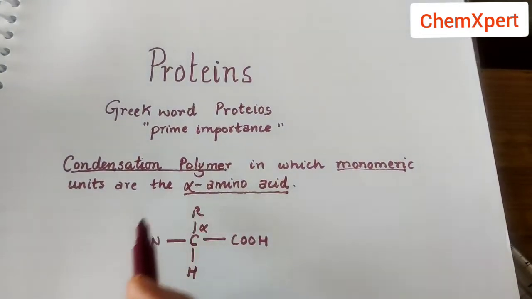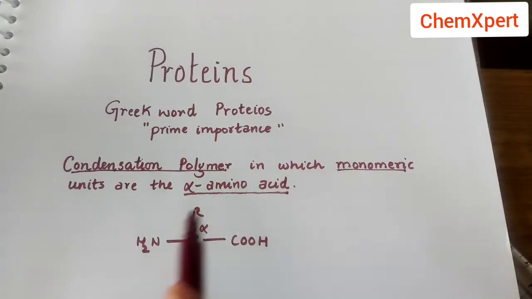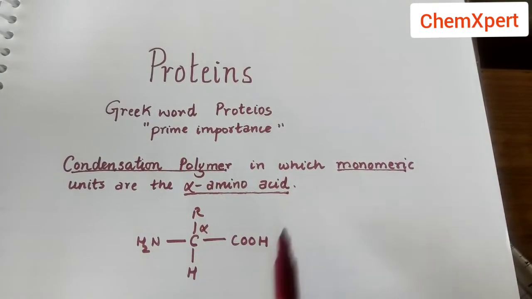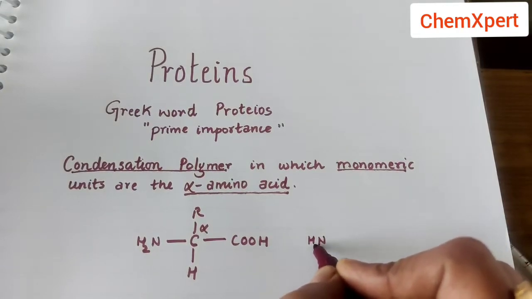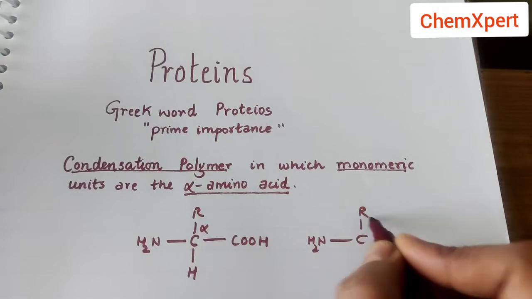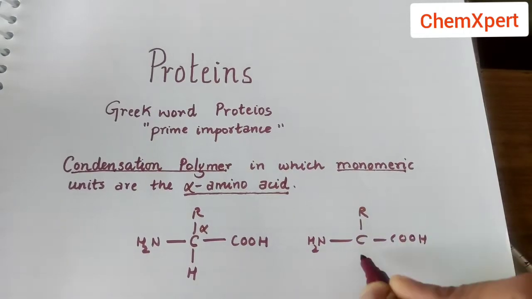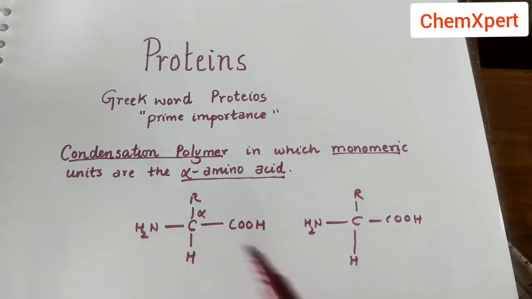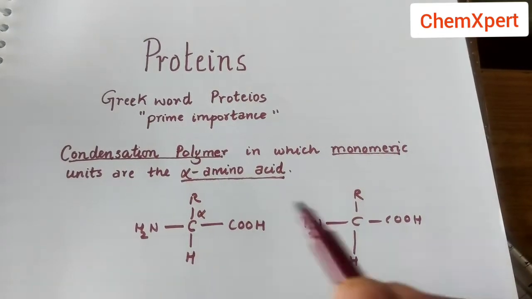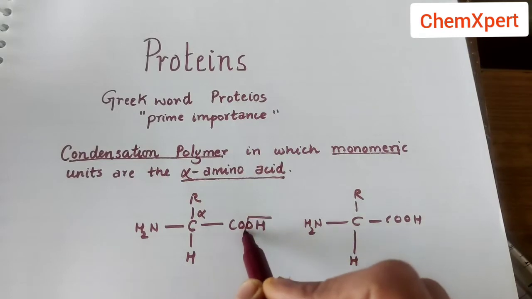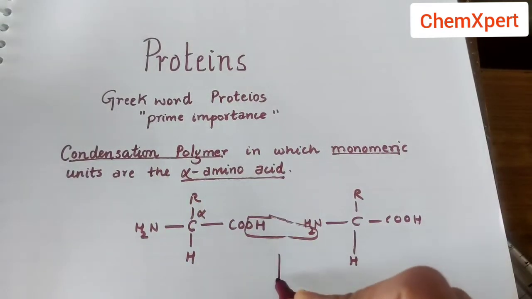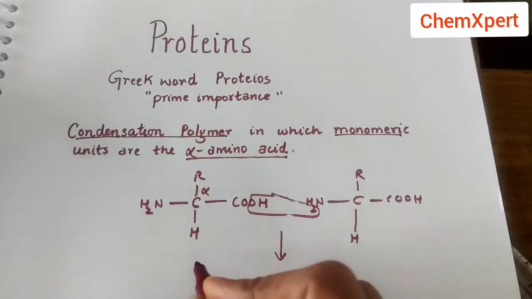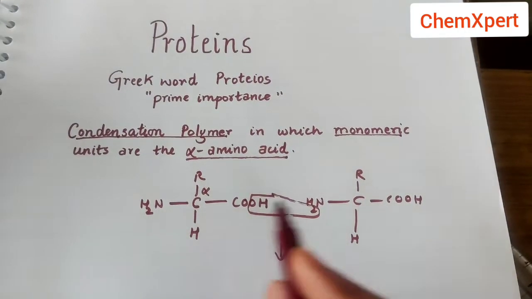So now this is one monomer, this is one unit. When we combine a number of units like this, just for example I am taking one more unit of this alpha amino acid like this, and now we are condensing it. Condensing means there will be addition by removal of a molecule. It can be water or it can be something else. So here water is removed from here, so this condensation will take place and leads to formation of this polymer where n number of units are there.